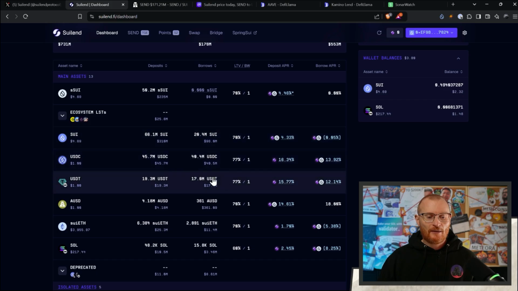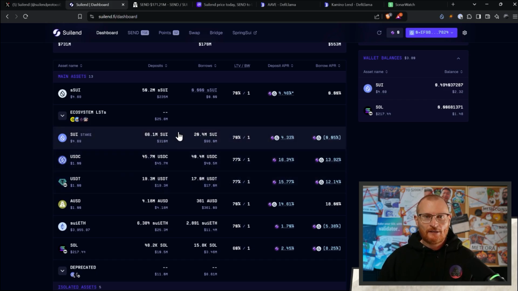Now, of course, nothing is financial advice, never will be. This is an educational tutorial. I've been DeFi farming and using applications such as this since 2020. Back then, the UI wasn't as clean. When it came to Sui, there was nothing even existing. Sui wasn't around. Instead, we used Ethereum and Polygon and whatnot. Then it became Solana. And of course, I use Solana a lot, but I think Sui also has a decent amount of potential.